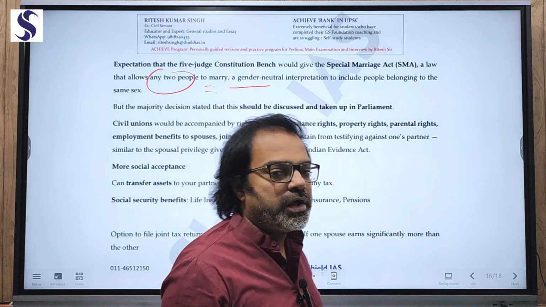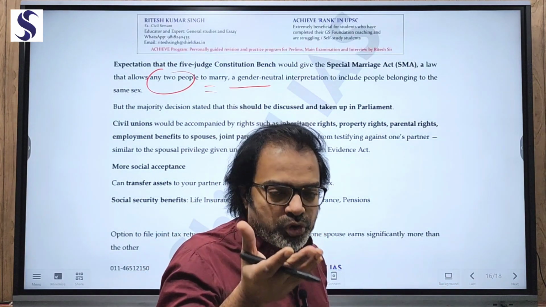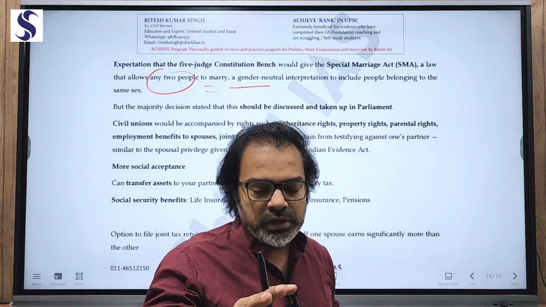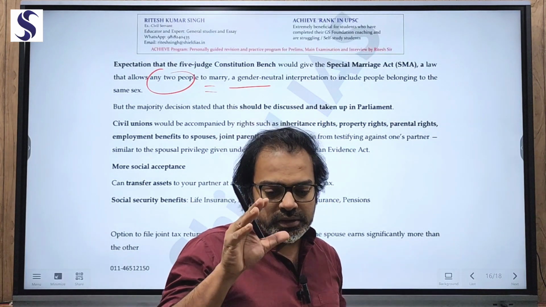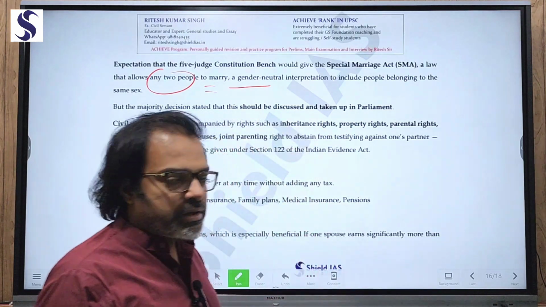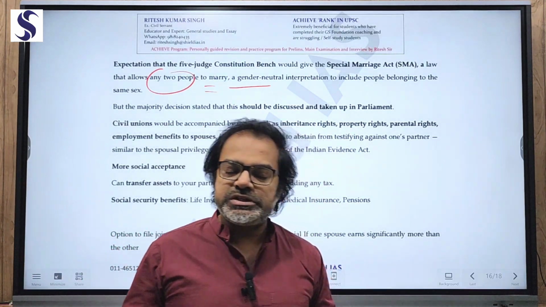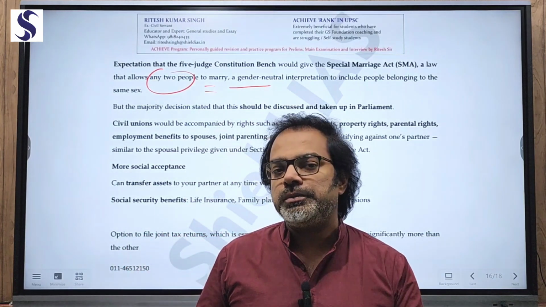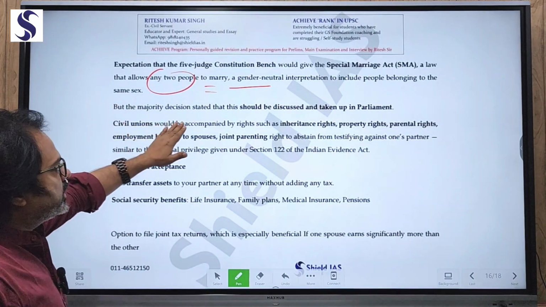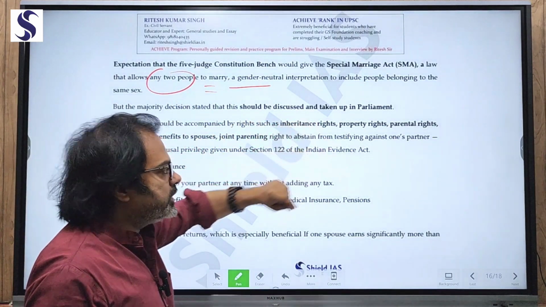That was expected from the Constitutional Bench, so that same-sex couples' live-in relationships could be upgraded to a recognized marriage. But, as I told you, the majority decision stated that this should be discussed and taken up in Parliament.